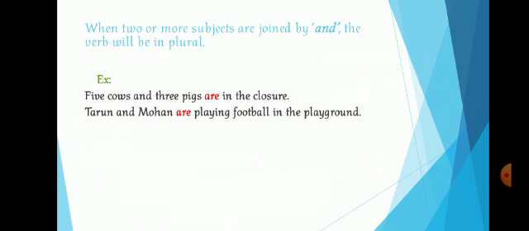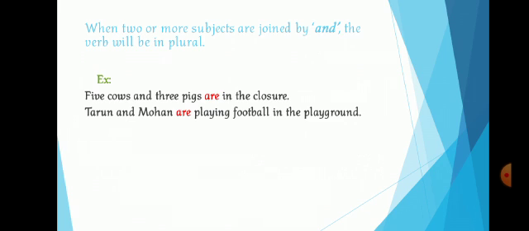For example, 5 cows and 3 pigs are in the enclosure. Tarun and Mohan are playing football in the playground. So 5 cows, 3 pigs, 2 subjects. Those 2 subjects are joined by the word and. That means the verb must be plural. So here I have used helping verbs.